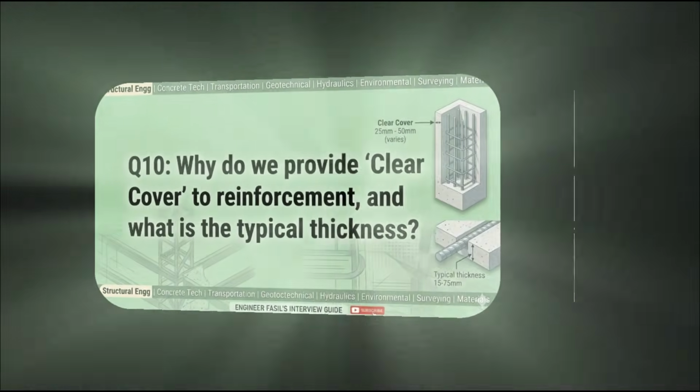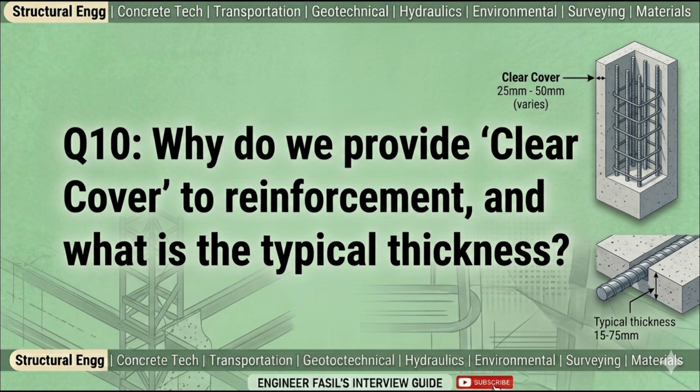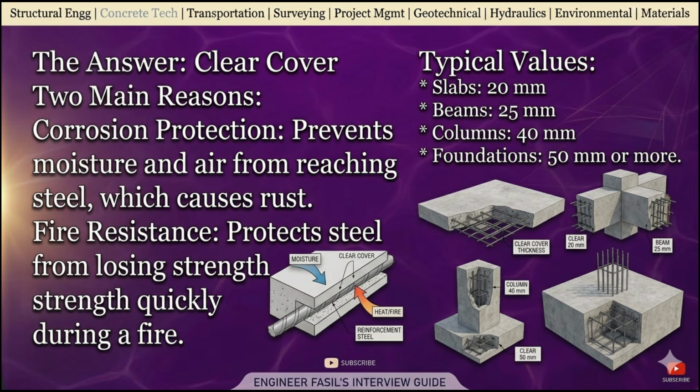Question number 10. Why do we provide concrete cover or clear cover to reinforcement? And what is the typical thickness of clear cover? Answer. A clear cover is provided for two main reasons. The first one is corrosion protection, and the second one is fire resistance. The typical thickness of clear cover is 20 mm for slabs, 25 mm for beams, 40 mm for columns, and 50 mm and above for foundations.